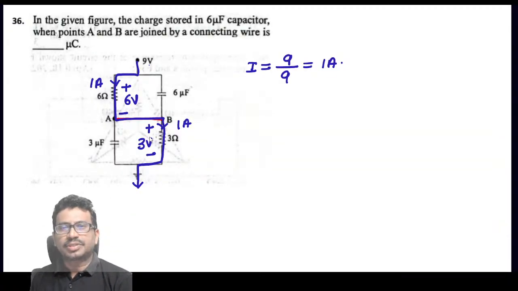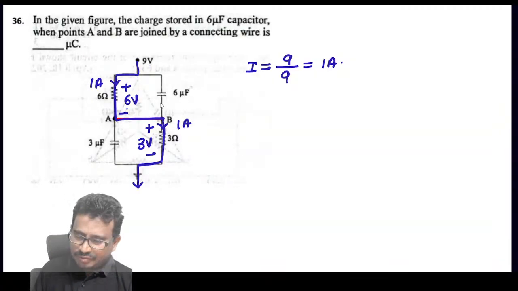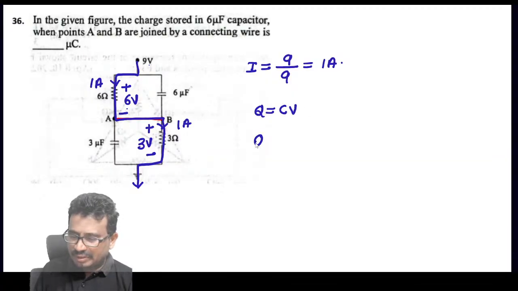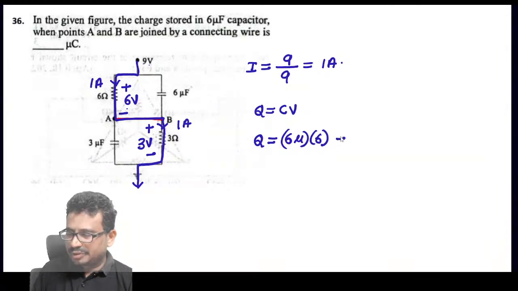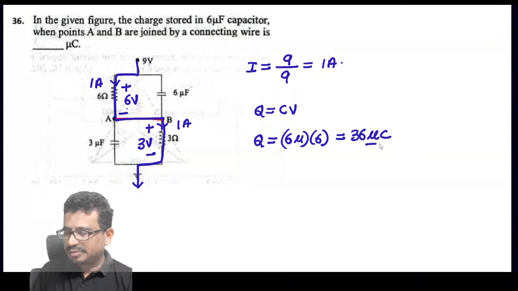Now what they ask is to find the charge stored in the 6 microfarad capacitor, and this voltage is the same. So we can say now Q is equal to C into V, 6 micro into V value 6, which will be equal to 36 microcoulombs.